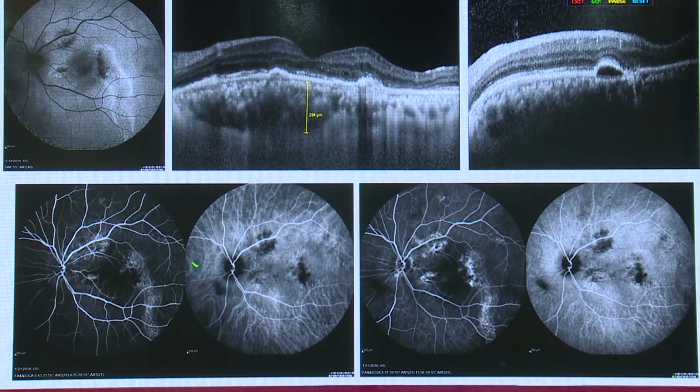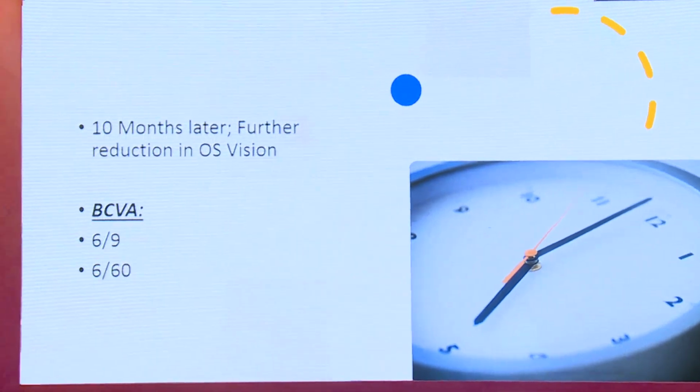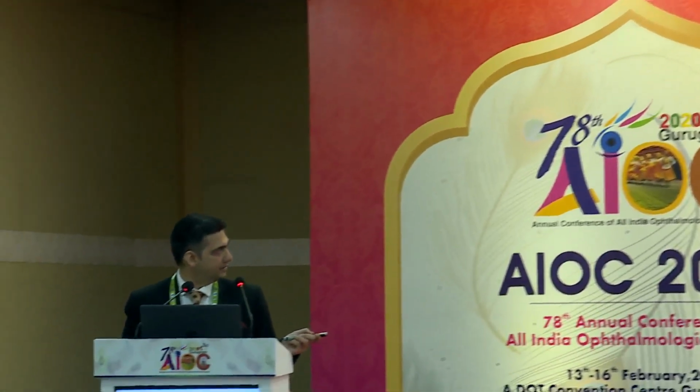And there was presence of thickened choroid along with that. And these track marks can also be seen on fluorescein angiography. So 10 months later, the patient came with a further reduction in the vision, and now his visual acuity dropped to 6/60. So this is the previous and this is current.